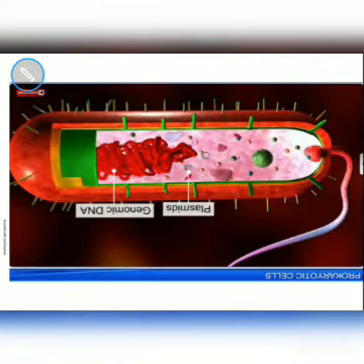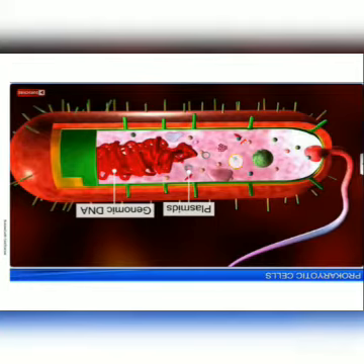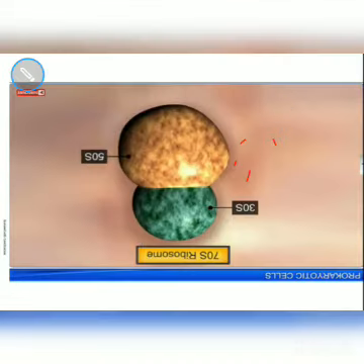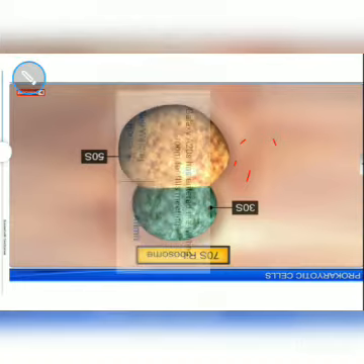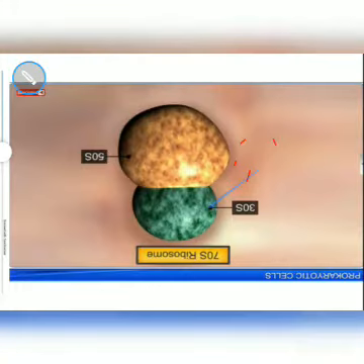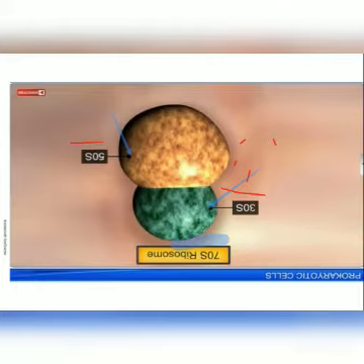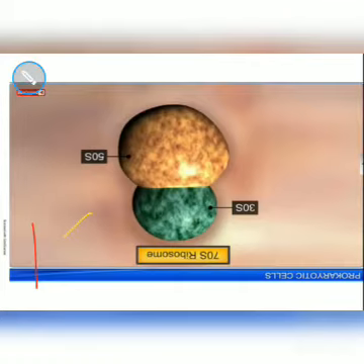Next, look at here. These small green structures are called ribosomes. In bacteria, these ribosomes are the 70S type. Generally, several types of ribosomes exist, and prokaryotic cells have the 70S type of ribosome, which consists of one 30S subunit and another 50S subunit, and S stands for Svedberg unit.